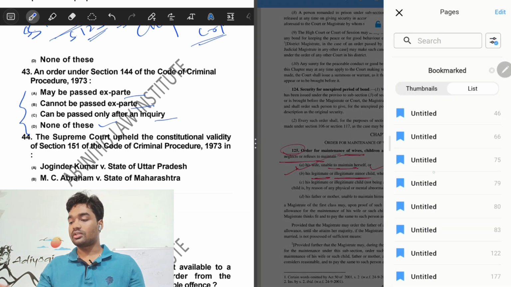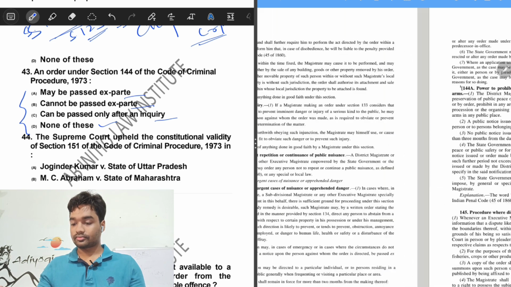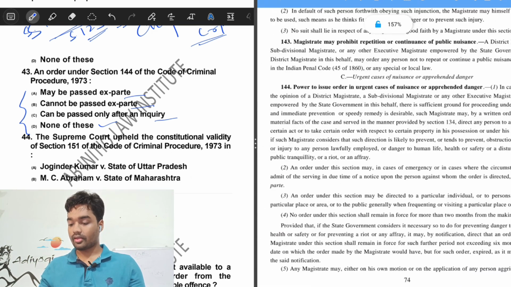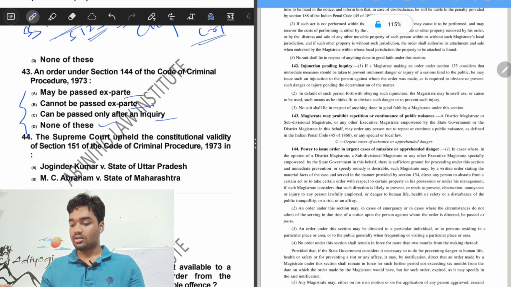Let's have a look at section 144 CrPC: urgent cases of nuisance or apprehended danger. Section 144 gives power to issue orders in urgent cases of nuisance or apprehended danger.